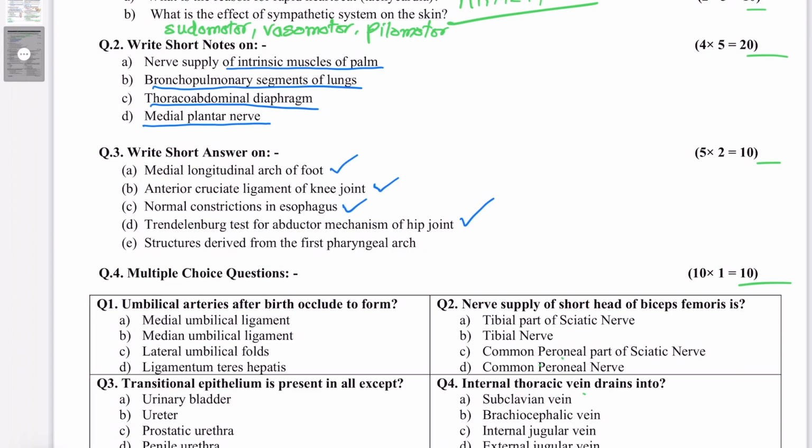Then structures derived from the first pharyngeal arch, important question from the general embryology section. All the skeletal, muscular derivatives as well as the blood supply, nerve supply you have to mention in this.